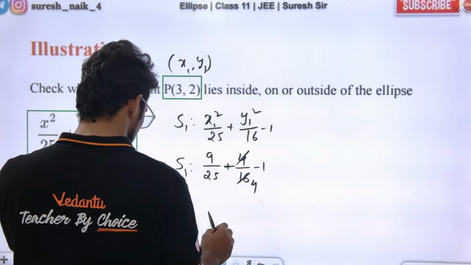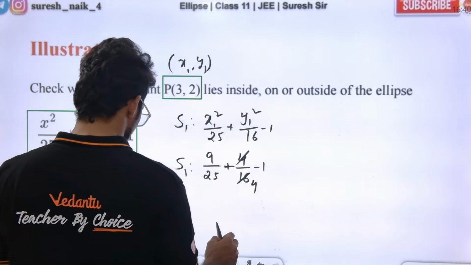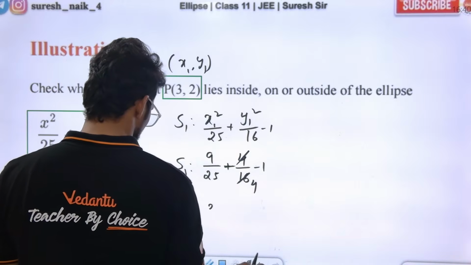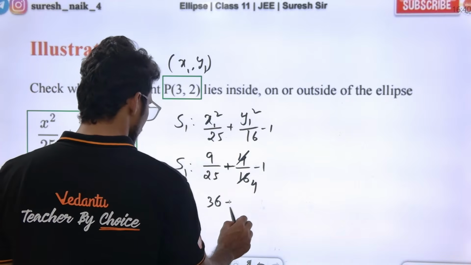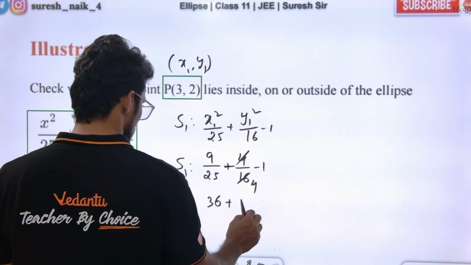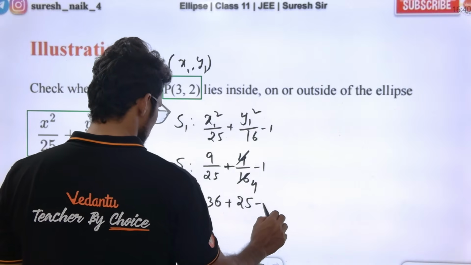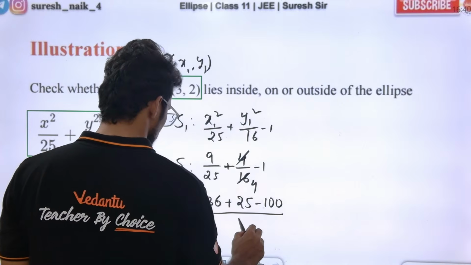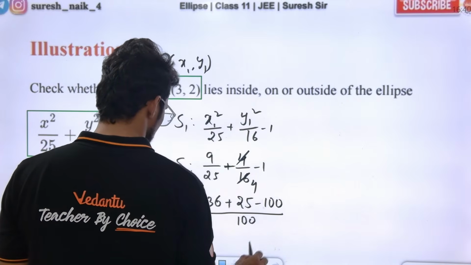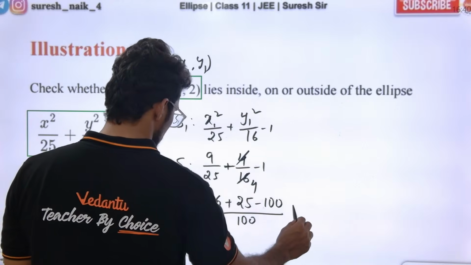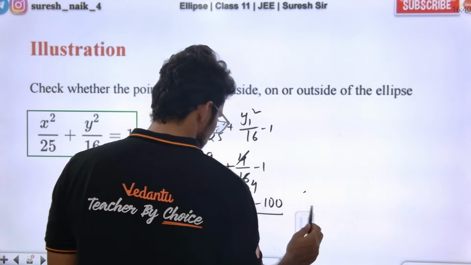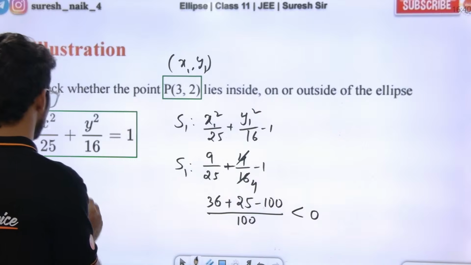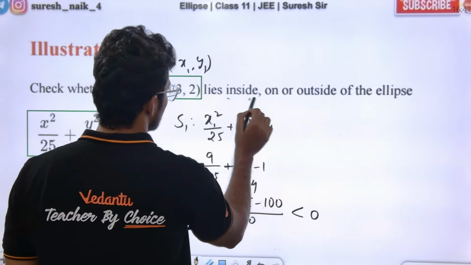Is the LCM 25 into 4, 100? Yes or no? So it is 36 plus 25 minus 100 divided by 100. Clear or not? This is definitely less than 0. Less than 0 means it will be lying inside. This will be lying inside the ellipse.